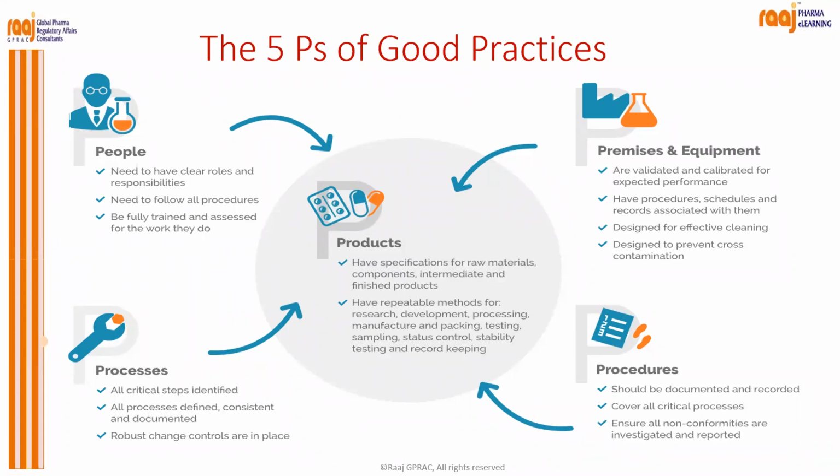So when we talk about people, people need to have clear roles and responsibilities. Am I right? The first P, people. And they need to follow all the procedures and be fully trained and assessed for the work they do. Suppose today a person is hired and is assigned a job of quality testing. If he is given a tablet strip and asked to test, how will he test on the first day of joining? How can he test? So there should be proper training given to the person who joined the company.